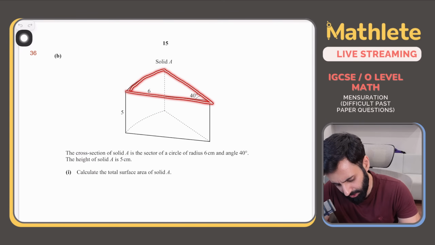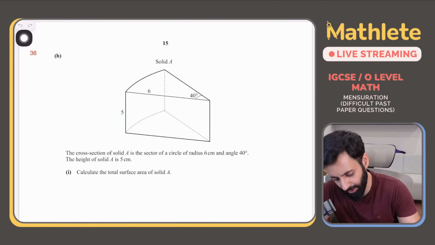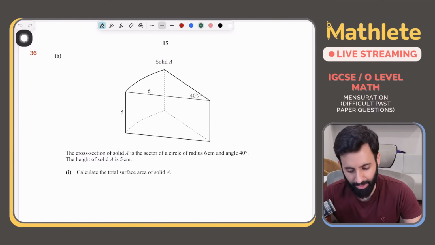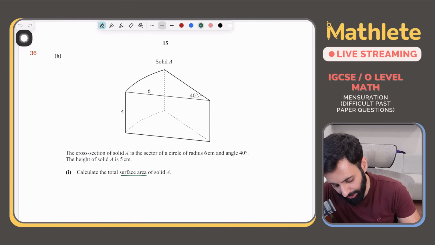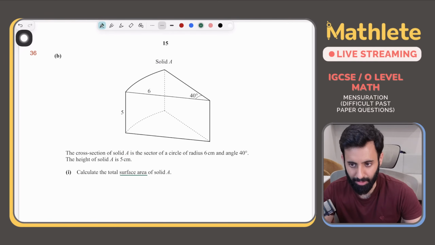We can touch this sector and this sector, so that's 2. Then there is this rectangle that I can touch, that's 3. Then there is this rectangle that I can touch, that's 4. And then there is this curved surface. What will be the dimensions of it and what face will it be? That's something we're going to talk about in a minute. But first, let's start with the head count. So the head count is 1, 2, 3, 4, 5. That means if I want to calculate the total surface area, I need to calculate the area of the 5 faces and add them up. That is how I will get the total surface area.